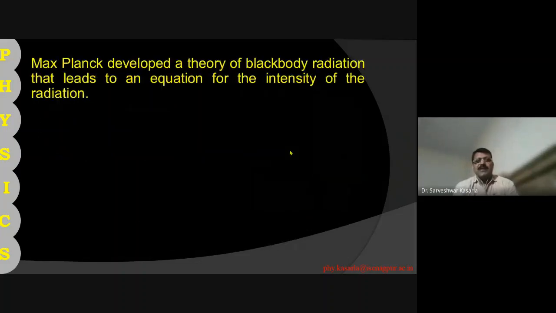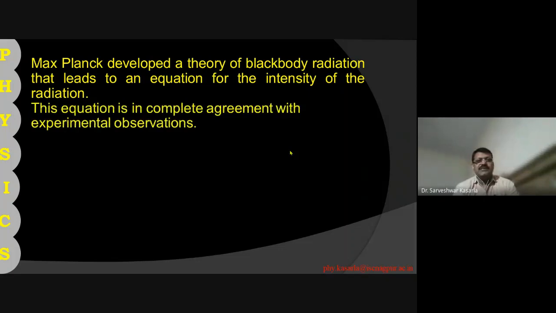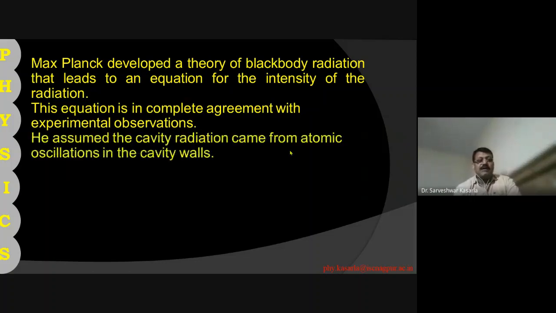Max Planck developed a theory of black body radiation that leads to an equation for the intensity of the radiation. This equation is in complete agreement with the experimental observations. As I said, black body radiation can be completely explained by this quantum theory. He assumed the cavity radiation came from the atomic oscillations in the cavity walls.